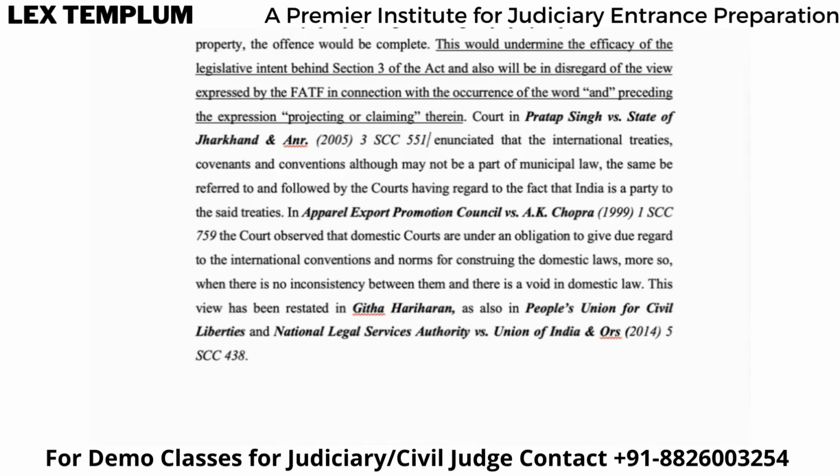You might have studied about monist and dualist countries in your international law classes, and that is why, if we want any international law to be incorporated in our domestic law, then we have to first legislate on that under Article 253 and Article 51. Then only it becomes a part of our domestic law.